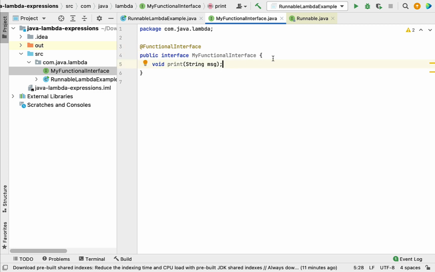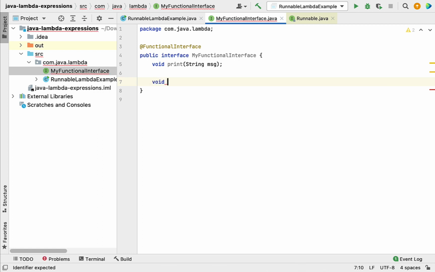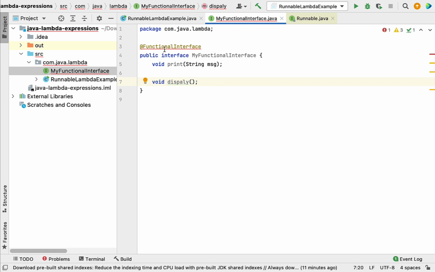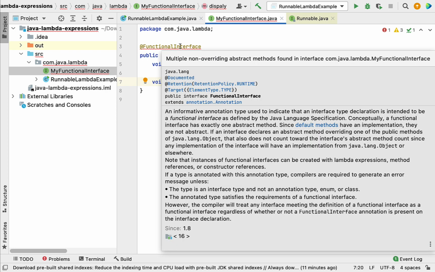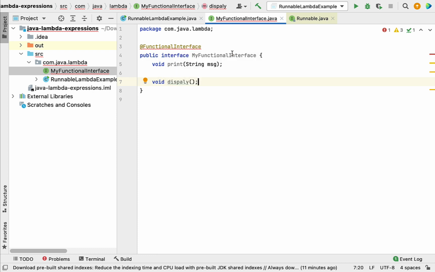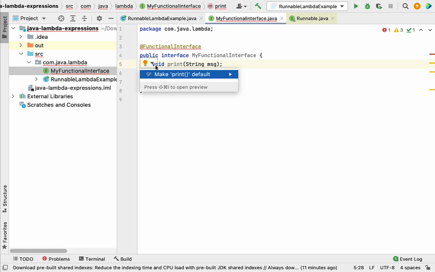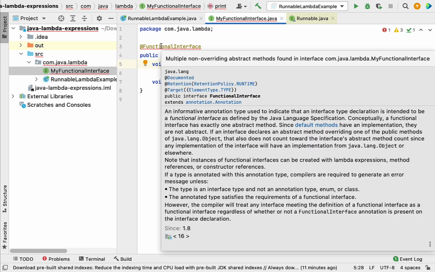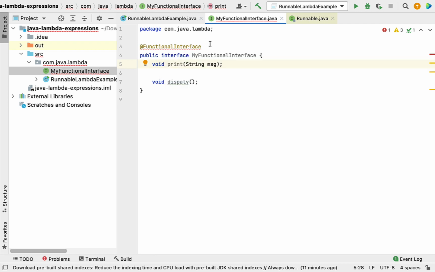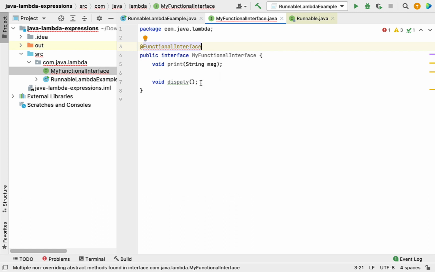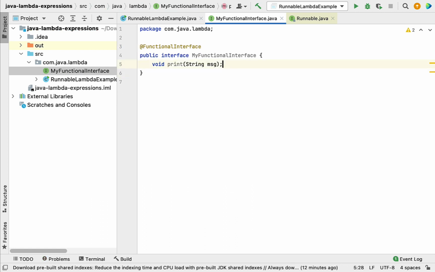If you try to add another method, for example, void display, then this will give a compile time error, because you are using the @FunctionalInterface annotation to mark this interface as a functional interface, and a functional interface contains exactly one abstract method. But here we are trying to add one more abstract method, so in total we have two abstract methods. That's why it is giving a compile time error. So let's remove this method, and now this is a valid functional interface because it contains exactly one abstract method.